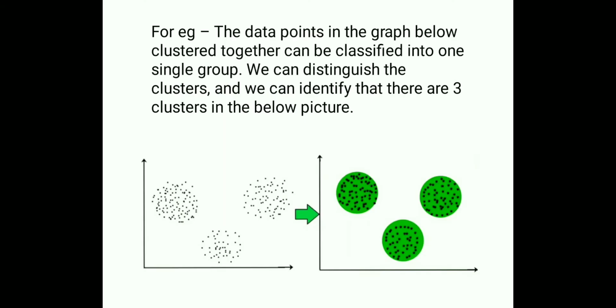So now here is an example for clustering. The data points in the graph below that are clustered together can be classified into one single group. We can distinguish the clusters, and we can identify that there are three clusters in the picture below.